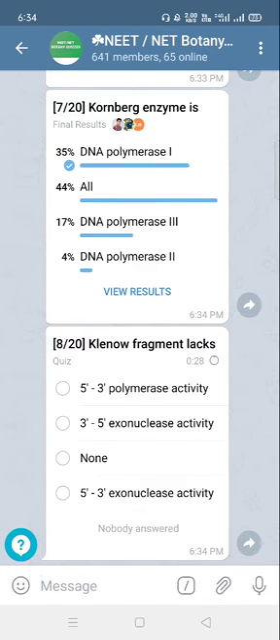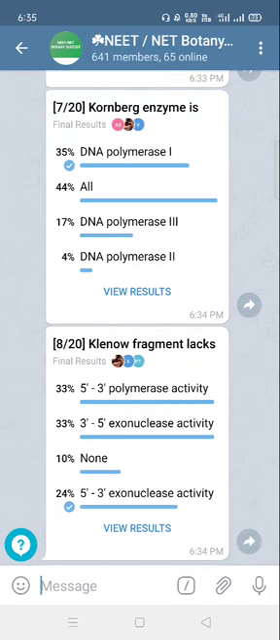Now the eighth question is the Klenow fragment. We all know that DNA polymerase 1 consists of 3 activities, and if we remove the 5' to 3' exonuclease activity, the remaining fragment of DNA polymerase 1 is known as the large fragment or Klenow fragment, as it was discovered by Klenow. So the answer is 5' to 3' exonuclease activity.